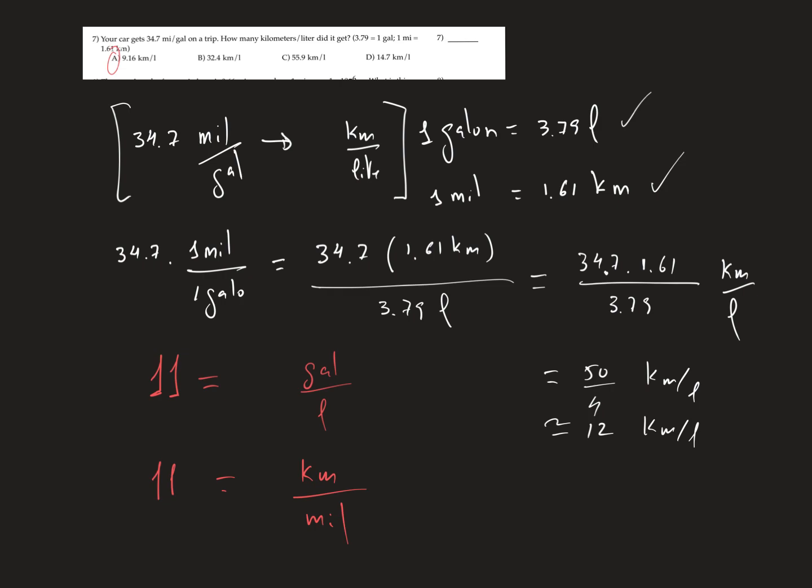The units that you will use are that 1 gallon is 3.79 liters, and that 1 mile is 1.61 kilometers. So if you do the problem with the units, well, I will do it.